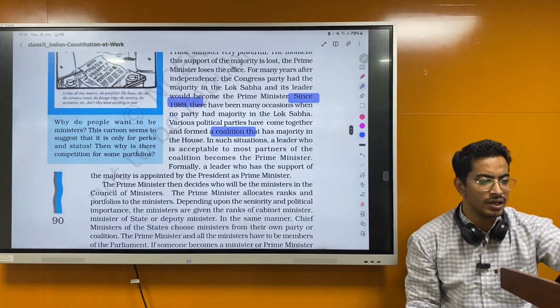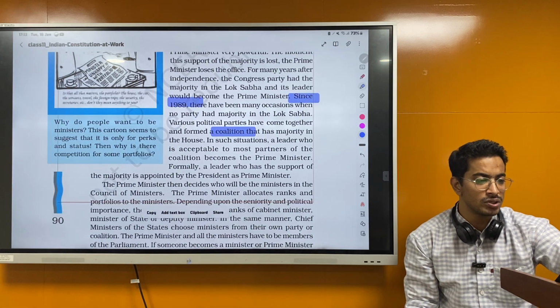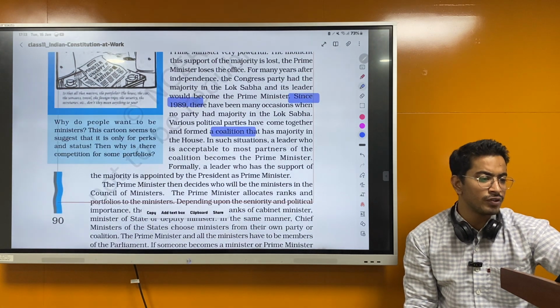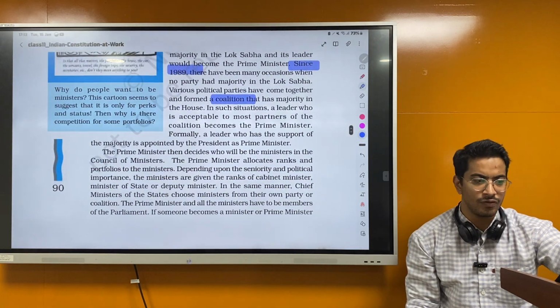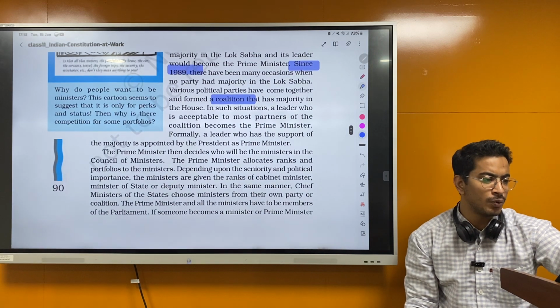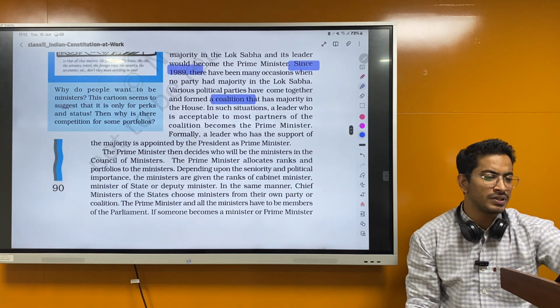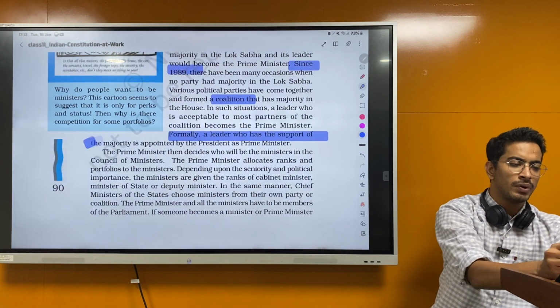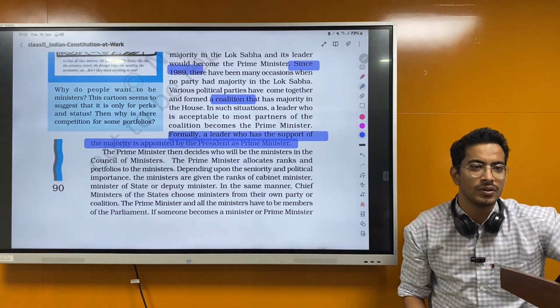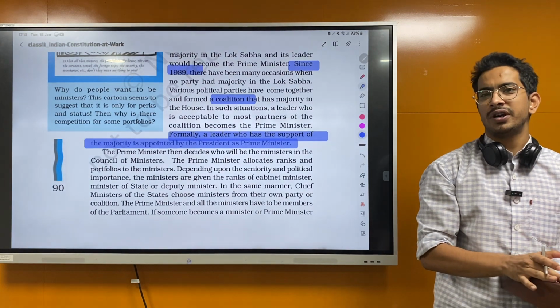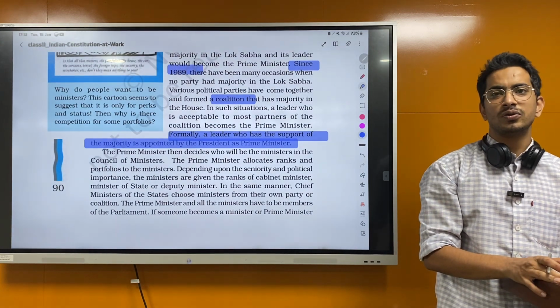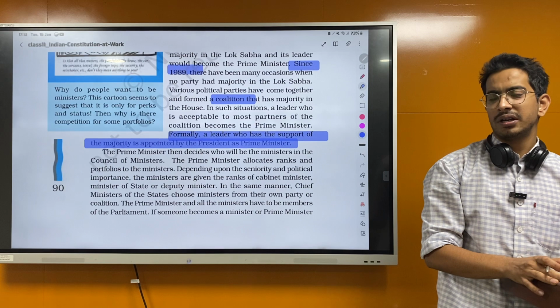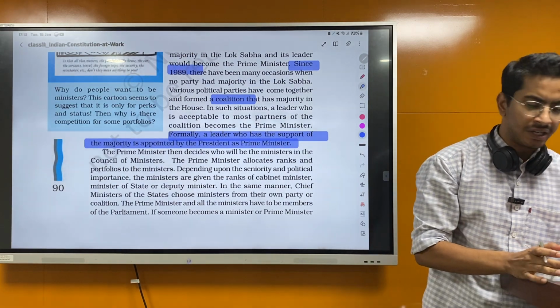In such situations, a leader who is acceptable to most partners of the coalition becomes the Prime Minister. Formally, a leader who has the support of the majority is appointed by the President as Prime Minister. This is important, but he has a discretionary power too. When nobody is able to prove their majority, then he'll choose who will be the Prime Minister from the number of parties which is available.